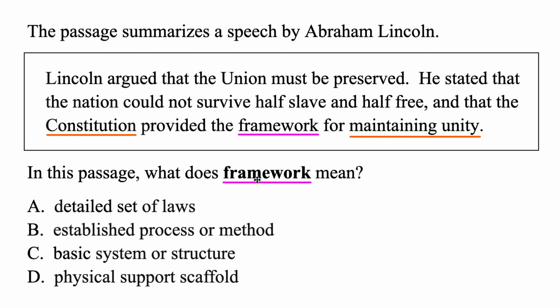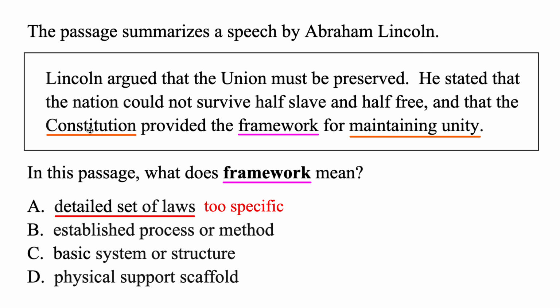Let's go ahead and replace these one by one. A, the Constitution provided the detailed set of laws for maintaining unity. But this answer, it sounds a little too specific and too strong. We're not sure that the Constitution has detailed sets of laws to maintain unity. Hey, you want to maintain unity? Just do this, this, this, and hey, you got it. Because unity, it's hard to do. You don't really have a detailed set of laws how to accomplish it. So that one doesn't seem to fit.